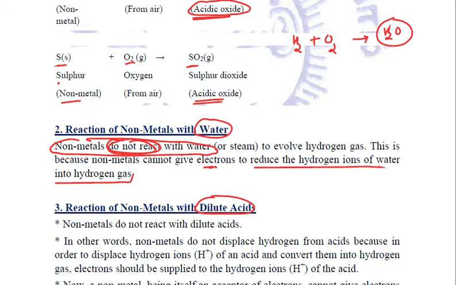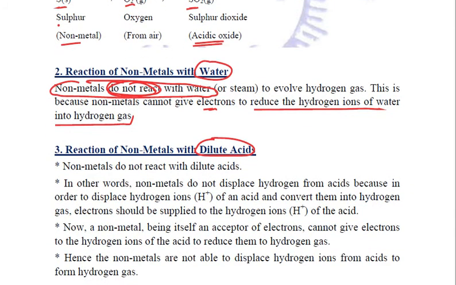The same reason applies here also. Non-metals do not react with dilute acids. Why? Because they cannot displace hydrogen from acids. In order to convert hydrogen ions into hydrogen gas, electrons need to be supplied to them.